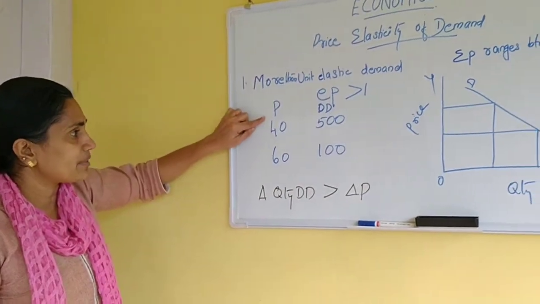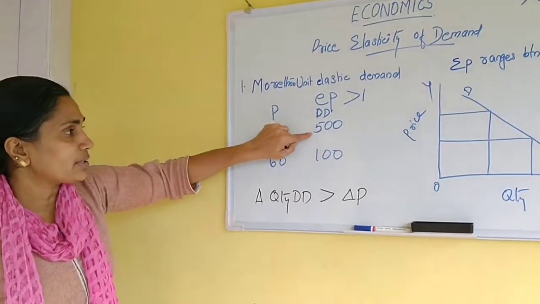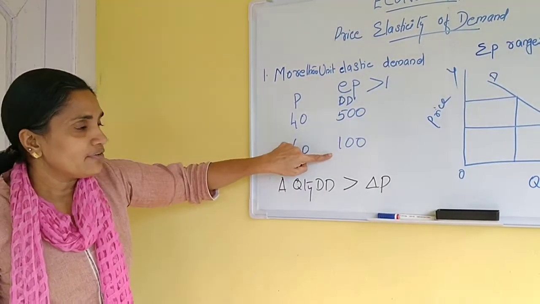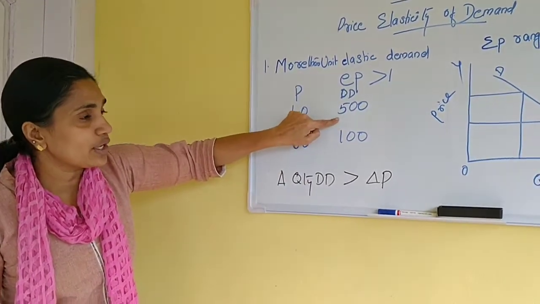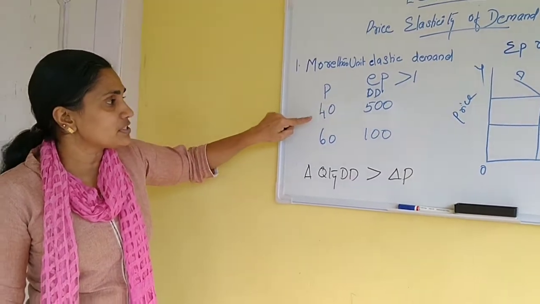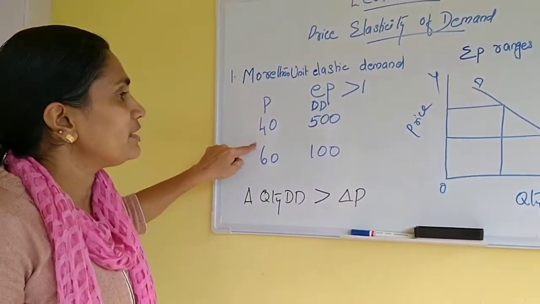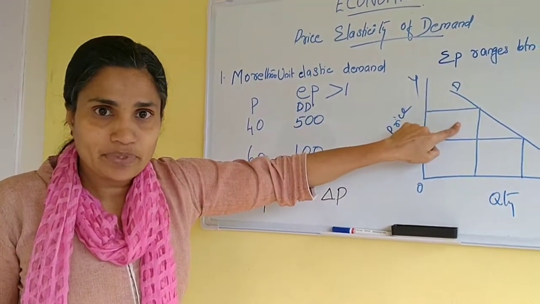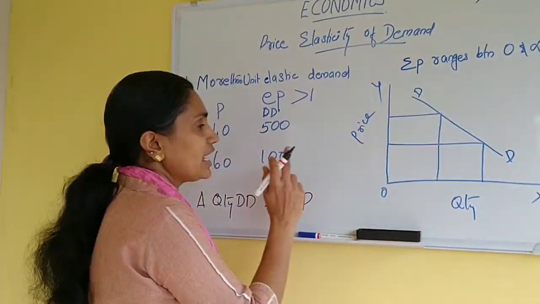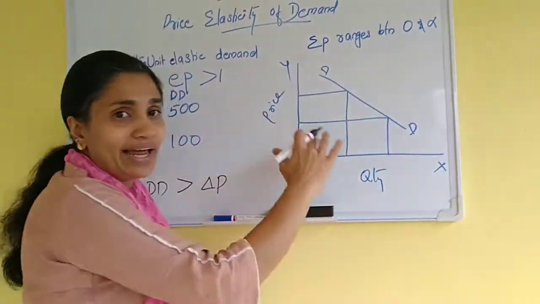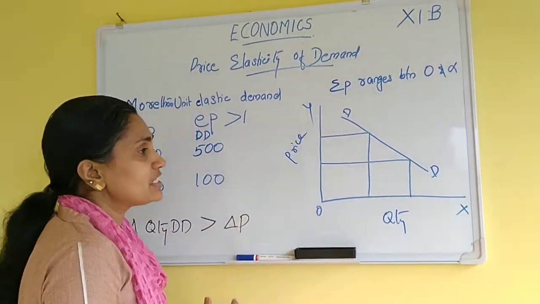Here we can see that the price changed from 40 to 60, and the quantity demanded decreased from 500 to 100. We know that the percentage change in quantity demanded is more than the percentage change in price. We can explain this with the help of a diagram. In the previous diagram the curve was steeper, and this one is flatter. What is the specialty of this diagram?